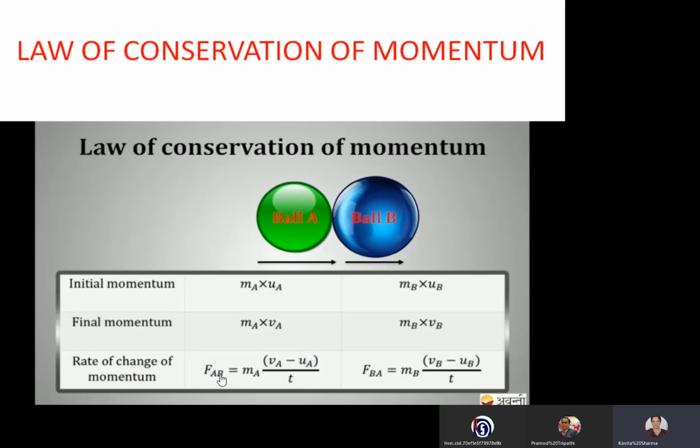That means FAB will be equal to minus FBA. Equal means same in magnitude, minus shows opposite direction.